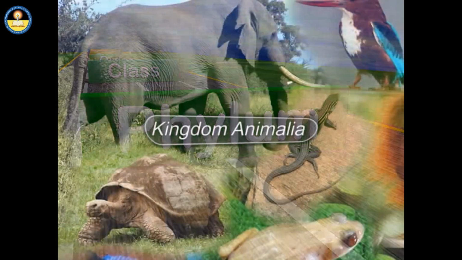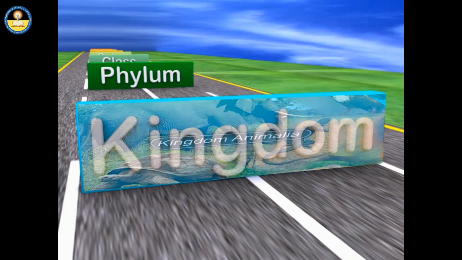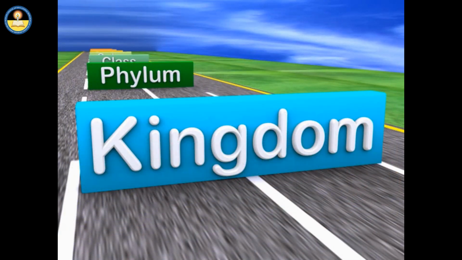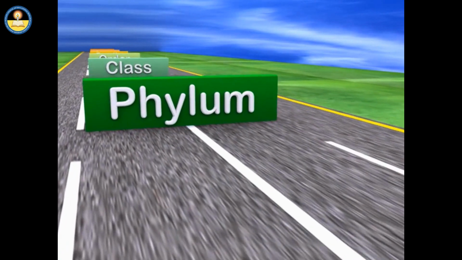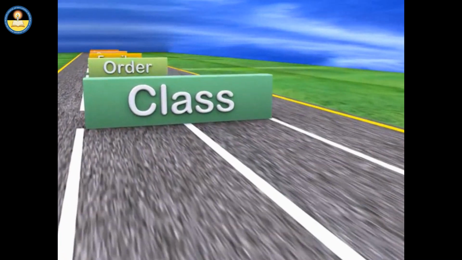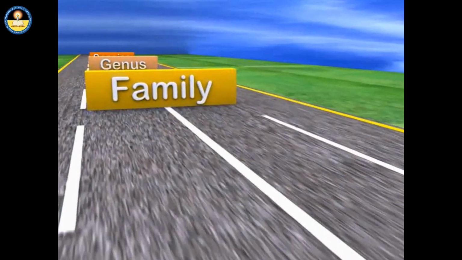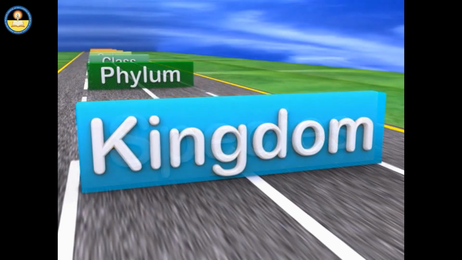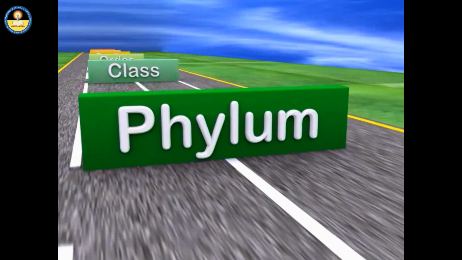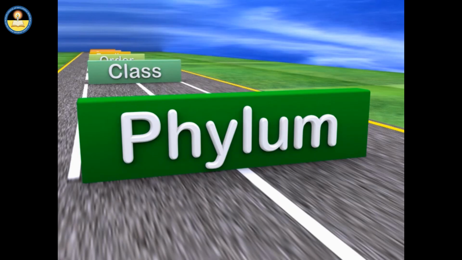Phylum. Down to each kingdom, living organisms are classified into 6 hierarchical levels: phylum, class, order, family, genus and species. There are several phyla within each kingdom.